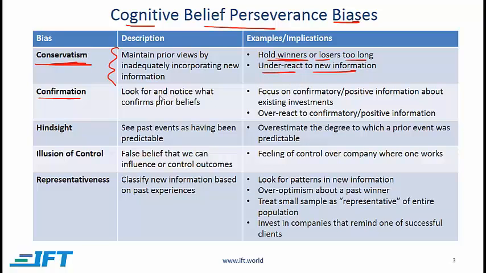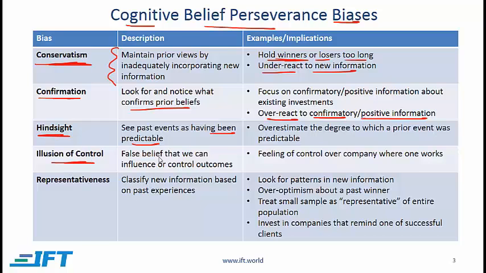Confirmation. This is where a client might look for and notice what confirms his or her prior beliefs. Such clients focus on confirmatory or positive information about existing investments, and they tend to then overreact to information that confirms what they believe in or is perceived by them to be positive information. Hindsight bias. This is where a client might see past events as having been predictable, and an example would be overestimating the degree to which prior events were predictable.